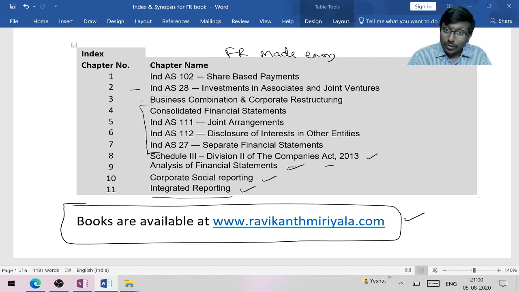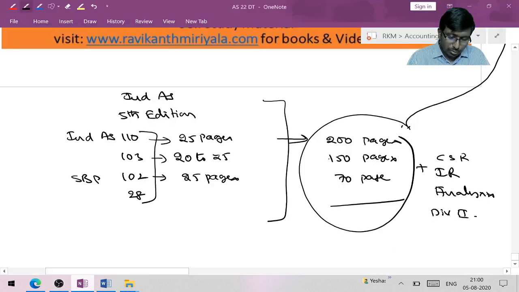The other standards are covered in Ind AS Made Easy 6th edition. And one more basic question: are there any great changes with respect to Ind AS? There are no changes applicable to your November exam. Recently some amendments came up, but that won't be for the November exam. That will be for the May exam.